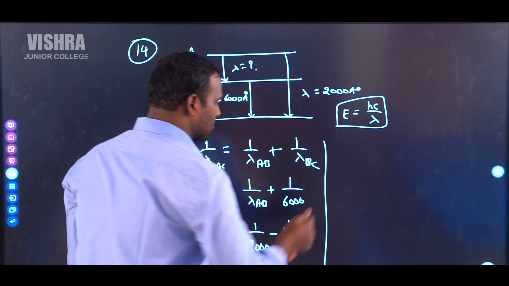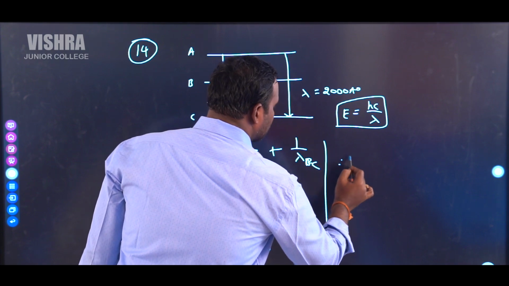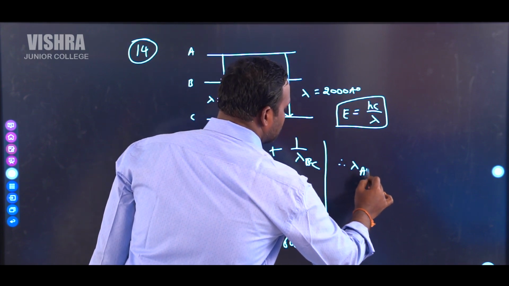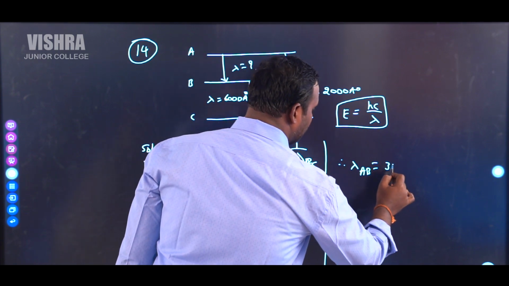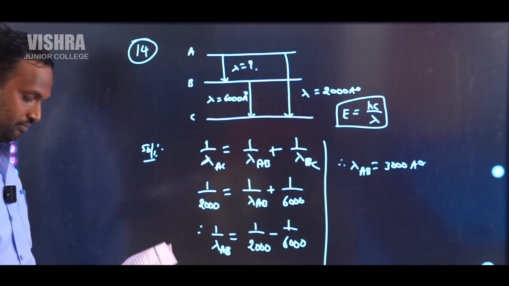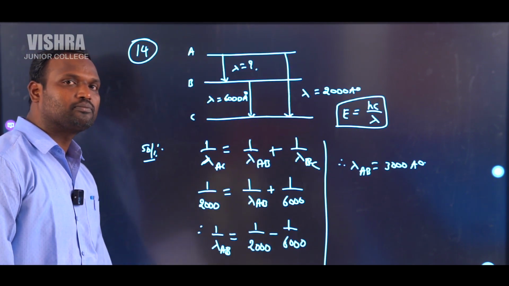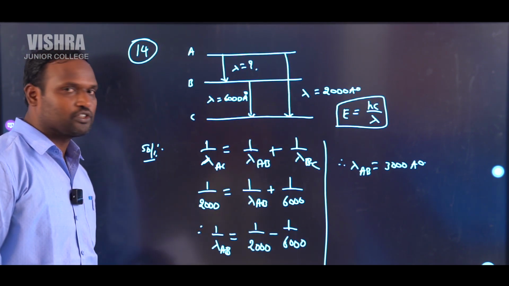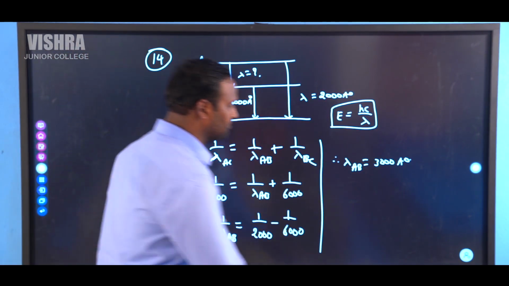If you solve this, then we will get the lambda of AB. On solving this, we will get lambda AB is equal to 3000 angstroms. We will get 3000. Next, question number 15.